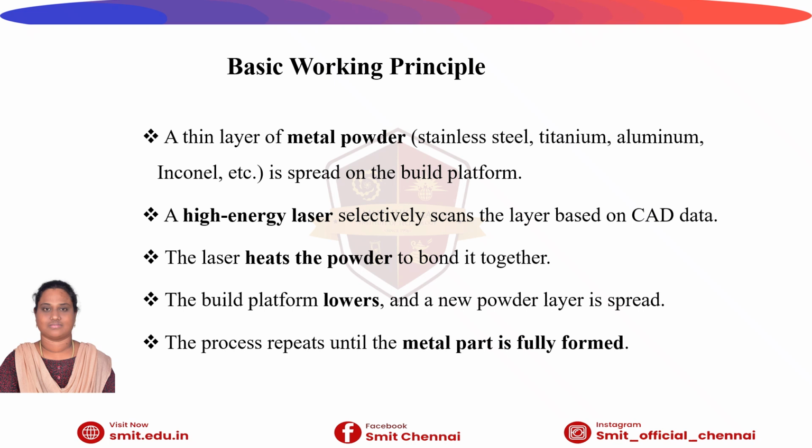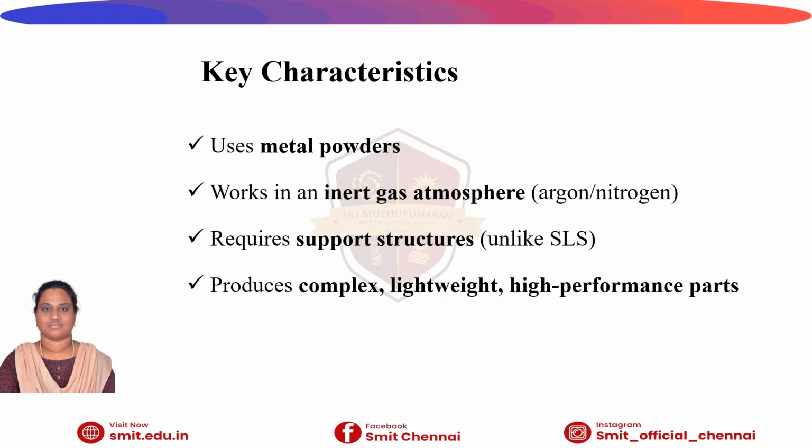The process repeats until the metal part is fully formed. The key characteristics of DMLS and SLM are: they use metal powders, work in an inert gas atmosphere, require support structures, and produce complex, lightweight, high performance parts.